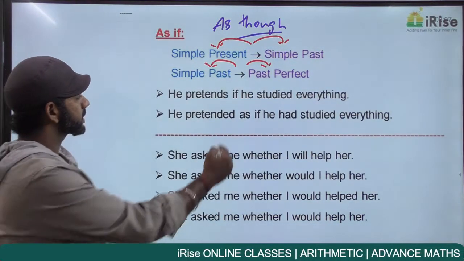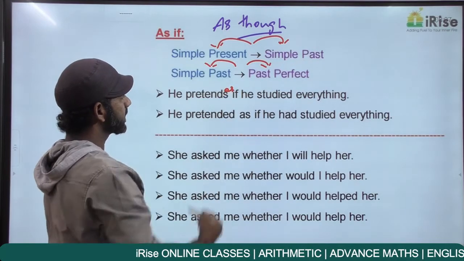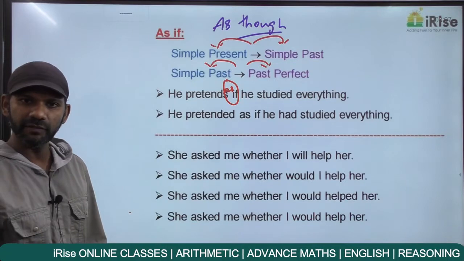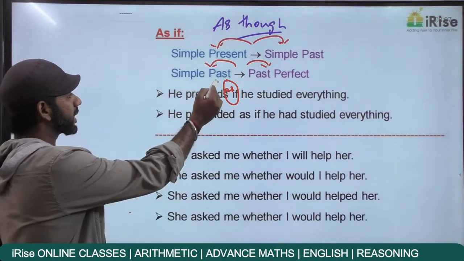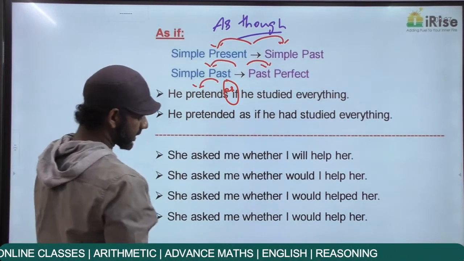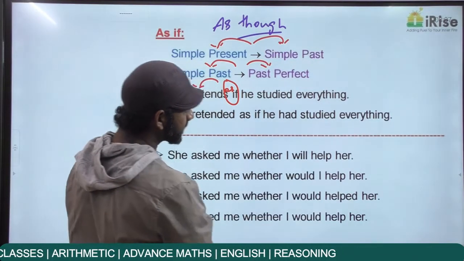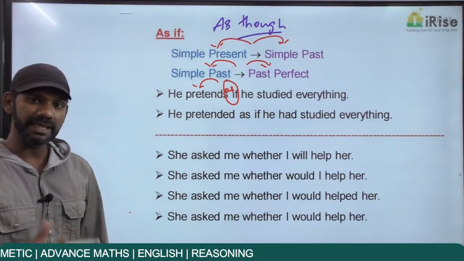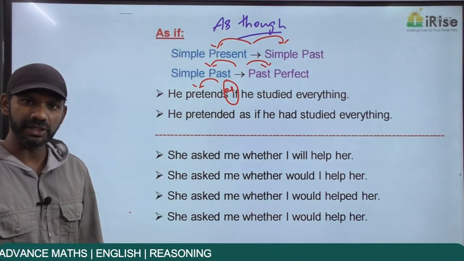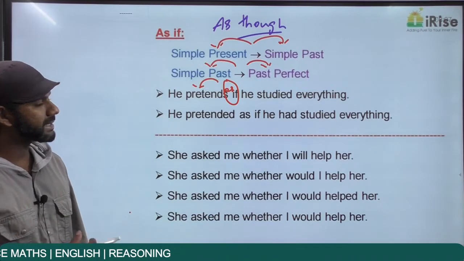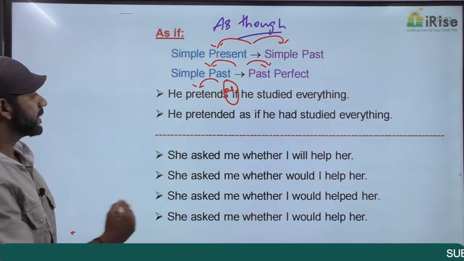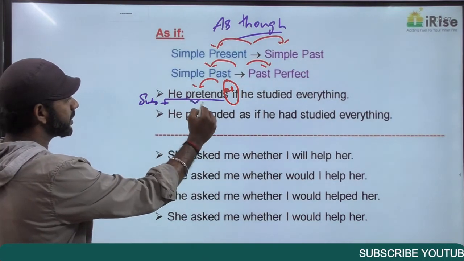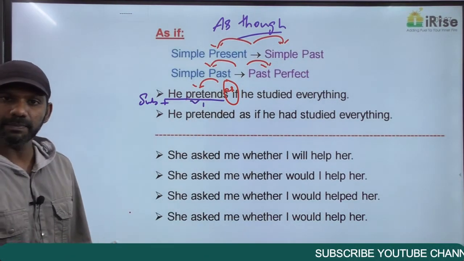He pretends as if he studied everything. Now the idea before as if is he pretends. We need to understand the tense and the category of every statement. That is very important. So before thinking about the application part, think about the structure part. He pretends as if he studied everything. He pretends, the subject here is he, plus pretends is V1, subject plus V1 is simple present.